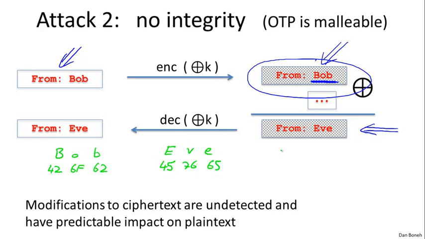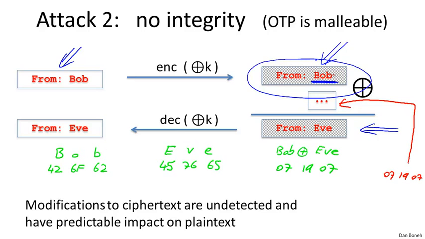Now when I XOR these 2 words, I'm literally going to XOR them as bit strings. So Bob XOR Eve. It's not difficult to see that what I get is the 3 characters 07, 19, and 07. And by XORing these 3 characters at the right positions into the ciphertext, the attacker was able to change the ciphertext to look like it came from Eve rather than from Bob.